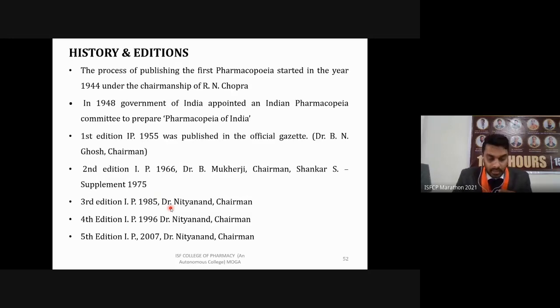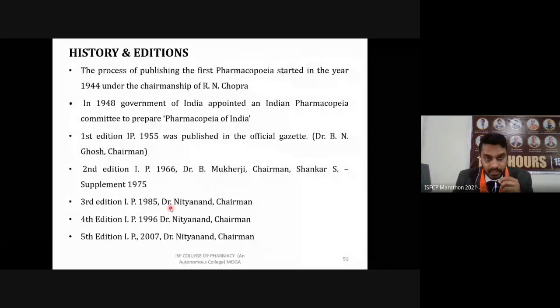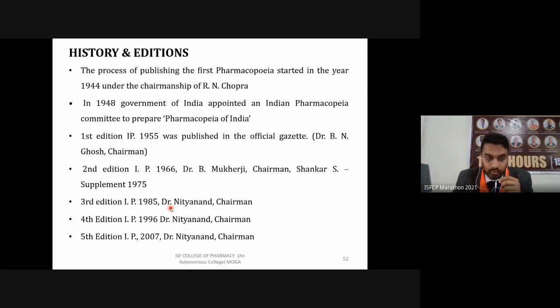Then comes the fifth edition, which was published in 2007 under the chairmanship of again Dr. Nityanand. It was published in 3 volumes. Volume 1 contains the general notices, which things have been added and which have been deleted, and some notices and general chapters on what we are going to cover in this pharmacopoeia.